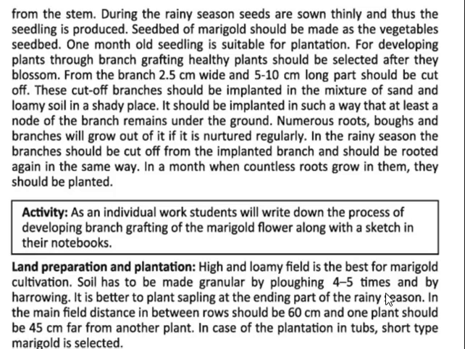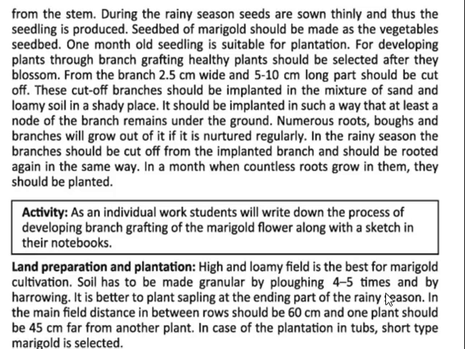In the rainy season, the branch should be cut off from the implanted branch and rooted again in the same way. In a month, when countless roots grow in them, they should be planted. So in the rainy season, we will have to make a graft and plant it in the soil, and then countless roots will grow.